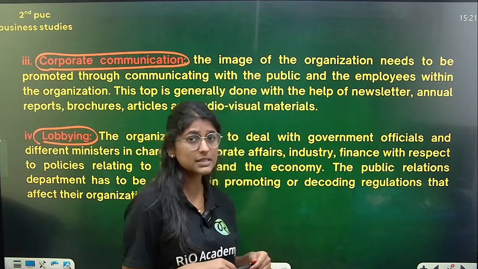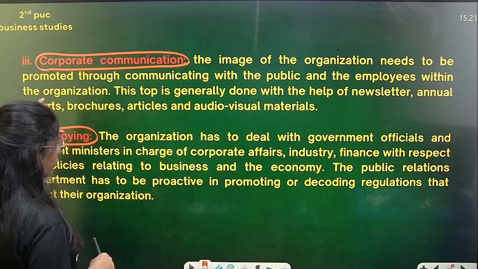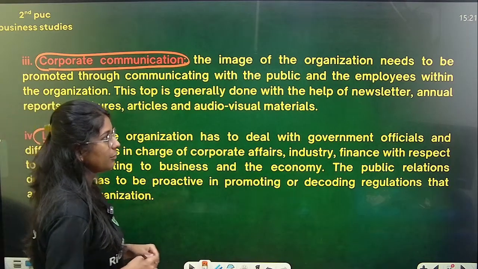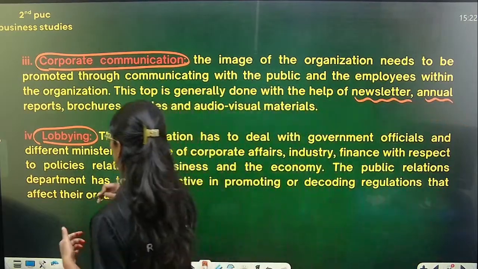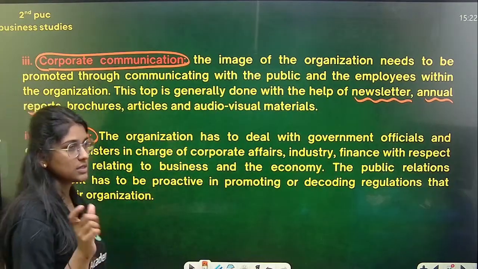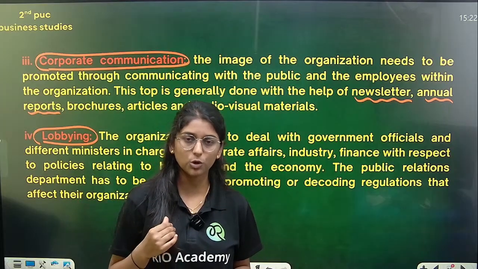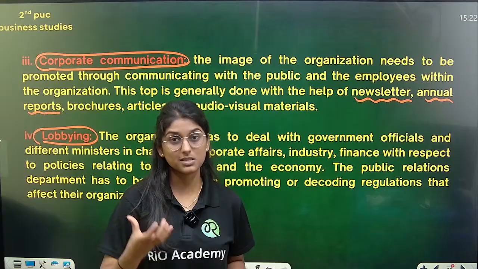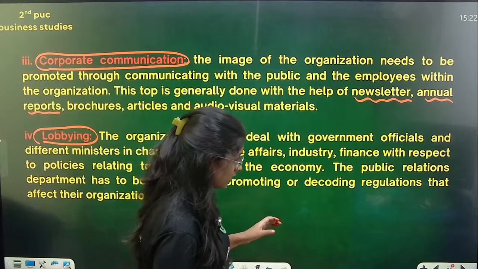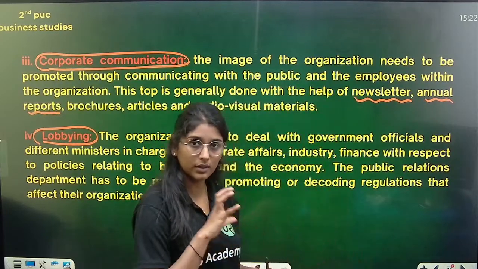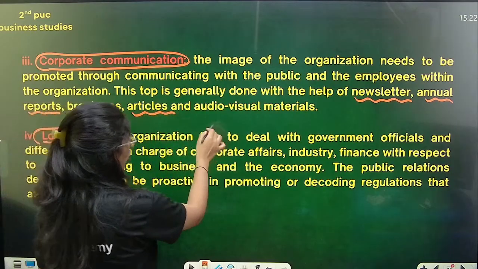That is very important. So this is generally done with the help of newsletters. So newsletters, annual reports. For example, in an annual meeting you want to discuss the annual report about the product, so annual reports are discussed. So this is how the public relations department is going to help in all these things. And then brochures, articles, and audio visual materials.